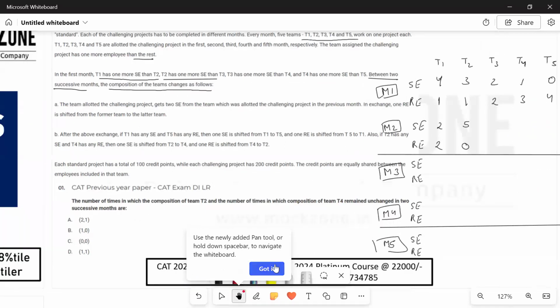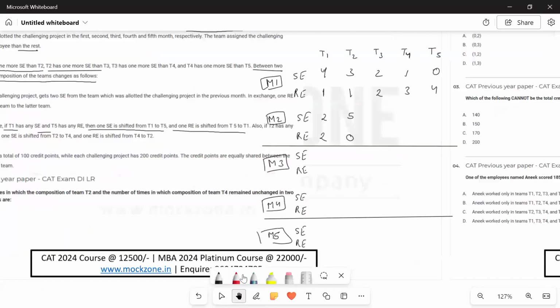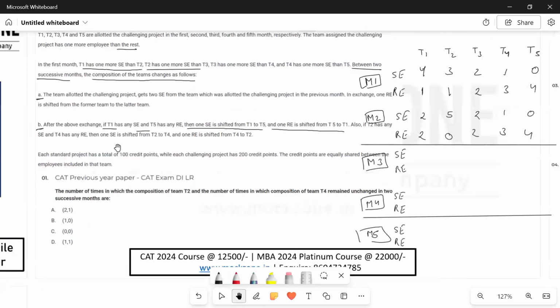So we have seen the step number A. Let's see the step number B. After above exchange, if T1 has any SC and T5 has any RE, then one SC is shifted from T1 to T5 and one RE is shifted from T5 to T1. What does this mean? When we did step A, we can assume everything else is the same, because in step A nothing else was changed, only T1 and T2's change was described. Now what is step B telling?